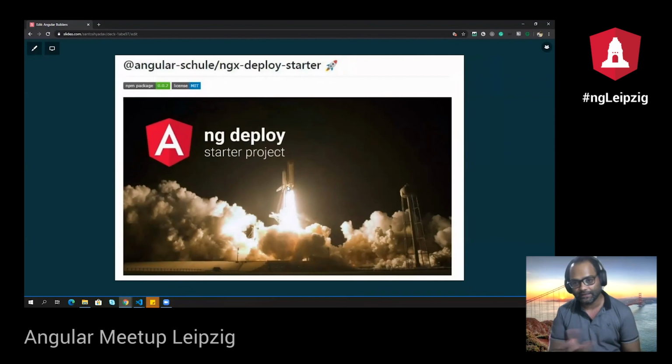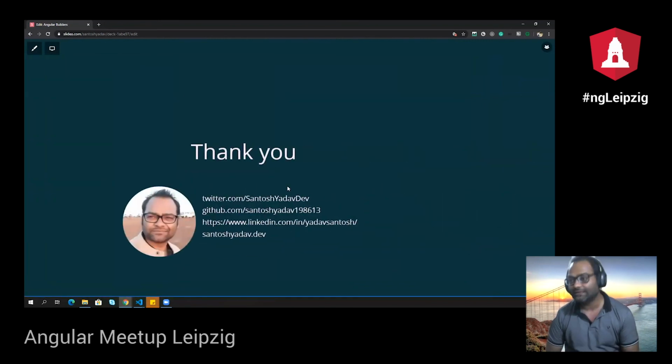In case, I have already shown you this command created by Johannes, that you can go ahead and create your own ng deploy command using ngx-deploy-starter. And this is it. This is it about Angular builders.